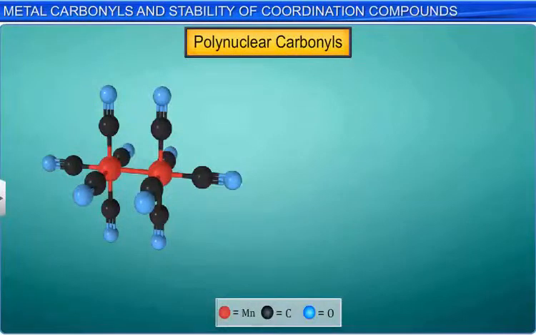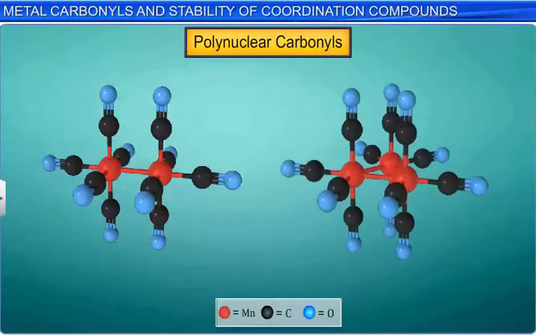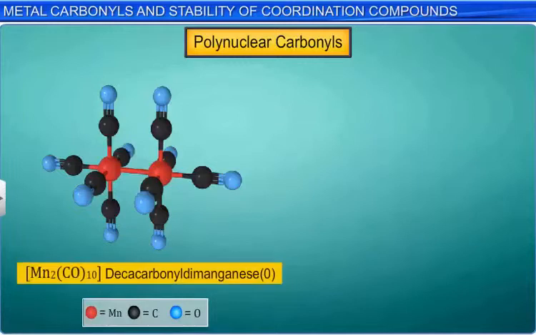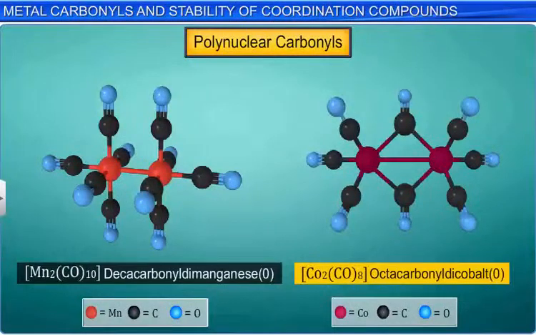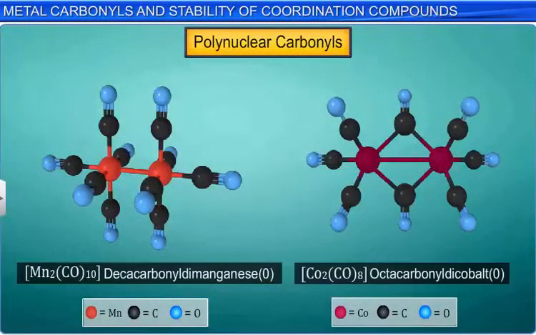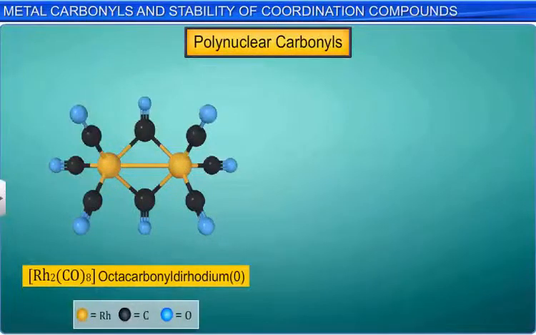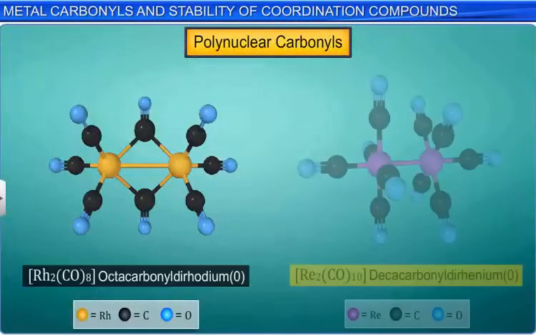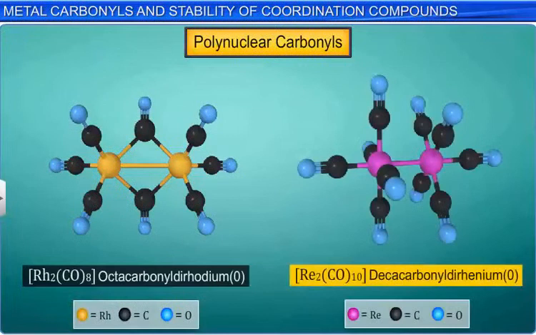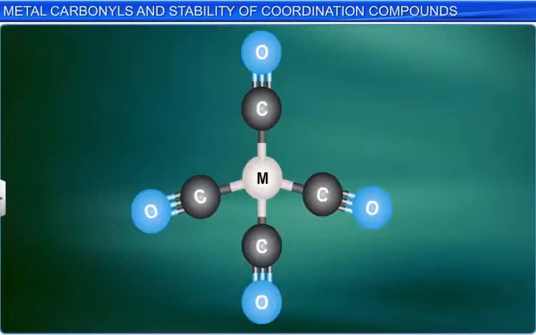For example, decacarbonyl dimanganese(0), octacarbonyl dicobalt(0), octacarbonyl dirhodium(0) and decacarbonyl dirhenium(0). It is important to note that in carbonyls, the electrons that form the chemical bond between the metal and the carbon of carbon monoxide are supplied solely by the molecules of CO. Hence, the metal atom is said to be in zero oxidation state.